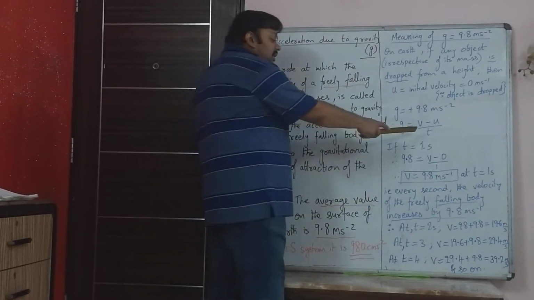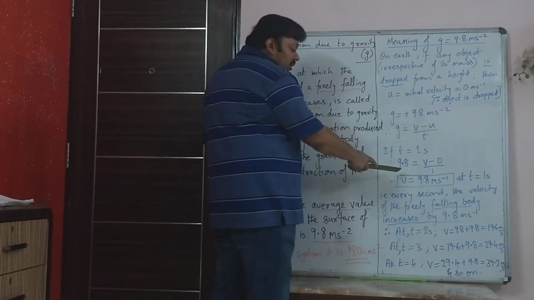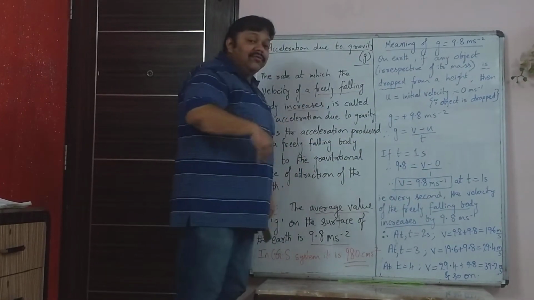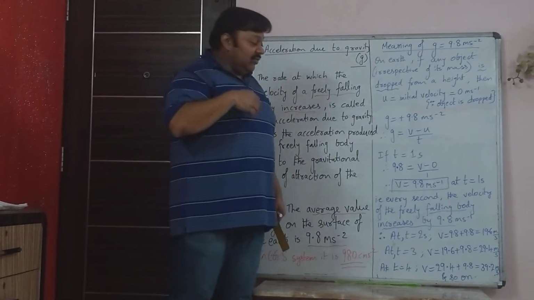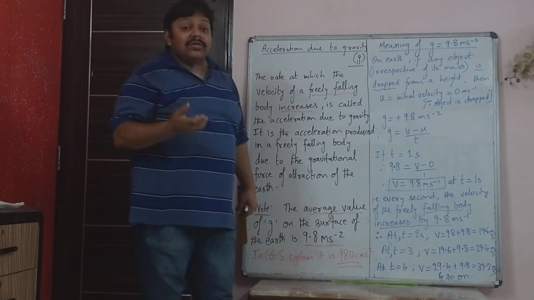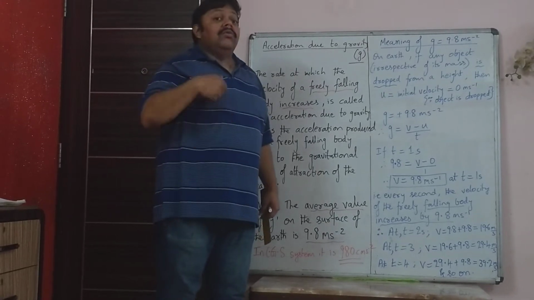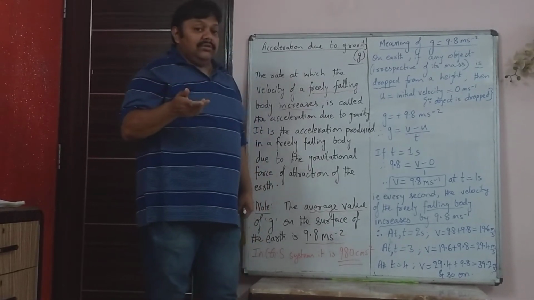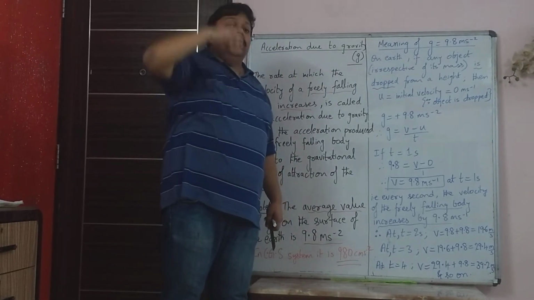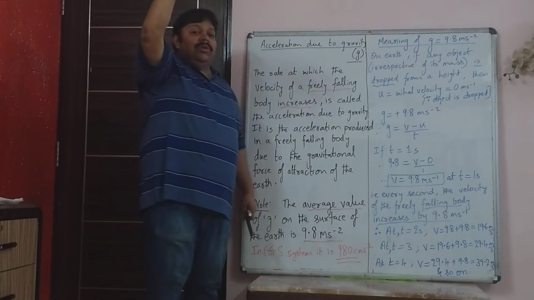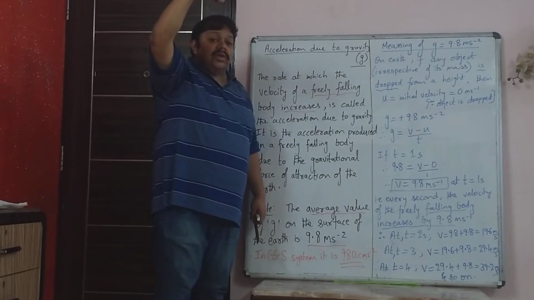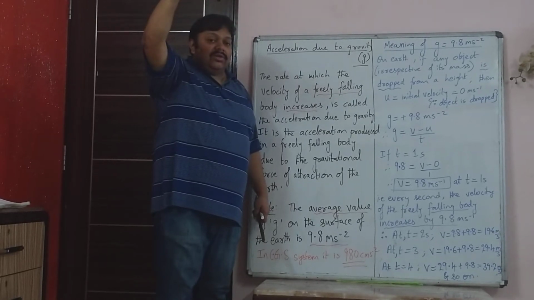Now if you consider 2 seconds, it will be 19.6. So that's what I have written, that every second from the moment it is dropped, the velocity of the body will increase by 9.8. The exact moment when you release it is 0 seconds, and at 0 seconds, velocity is 0.